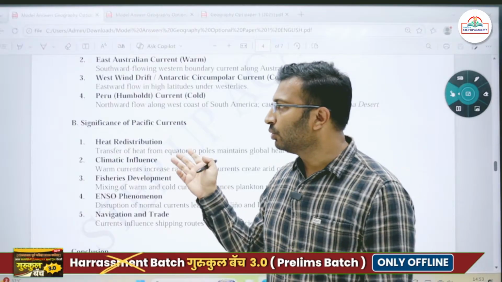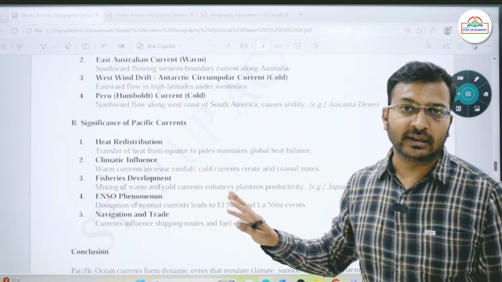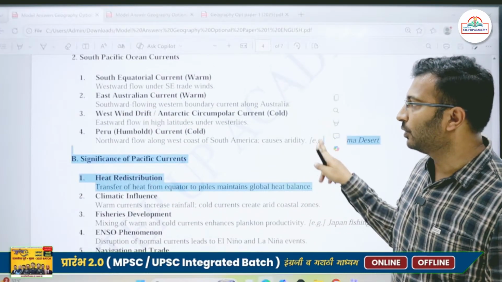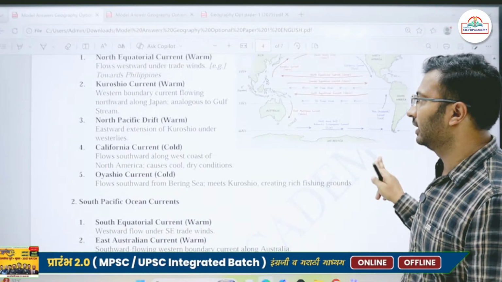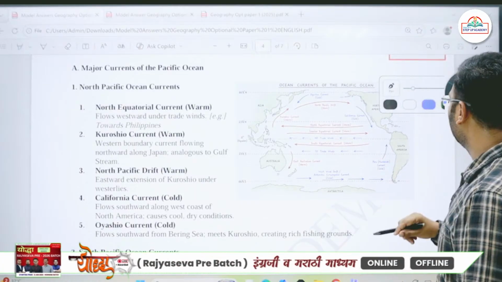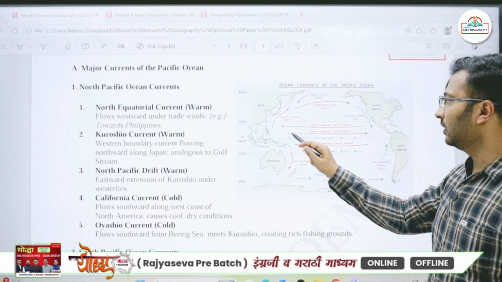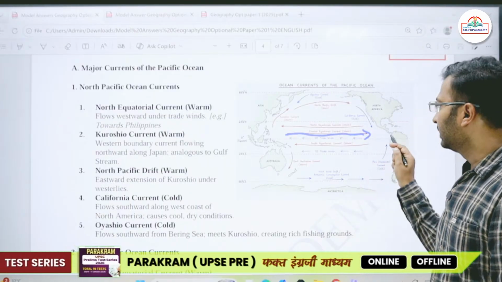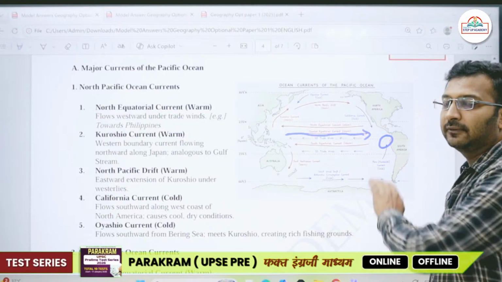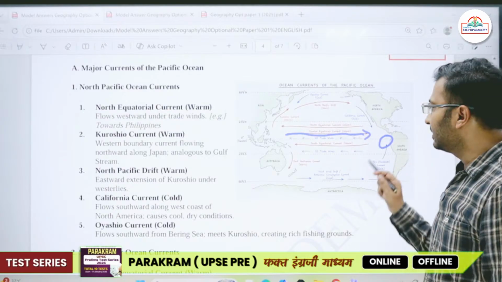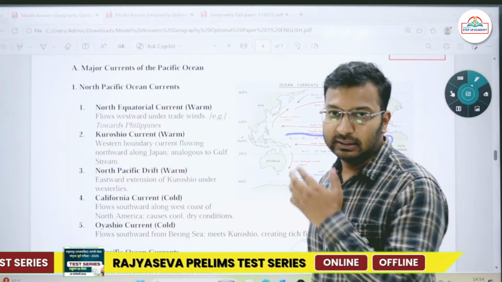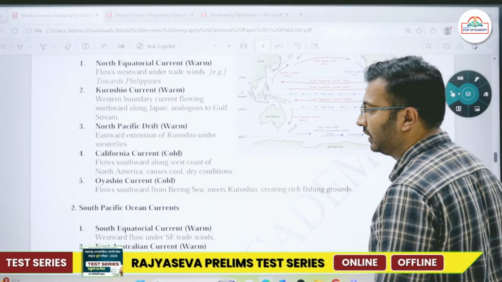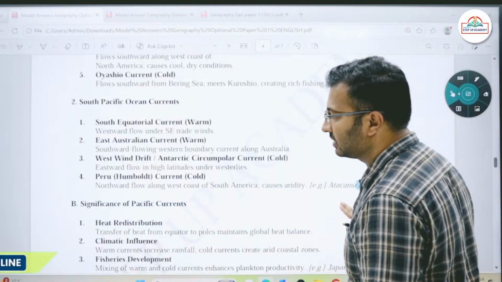So El Nino, the beginning of the El Nino takes place from the Pacific Ocean itself. The current which is responsible for the beginning of the El Nino is this counter equatorial current. When this counter equatorial current becomes very strong, there is piling up of warm water on the west coast of Peru, and as a result El Nino begins. So regulating the climate, redistribution of heat, these ocean currents are very important.